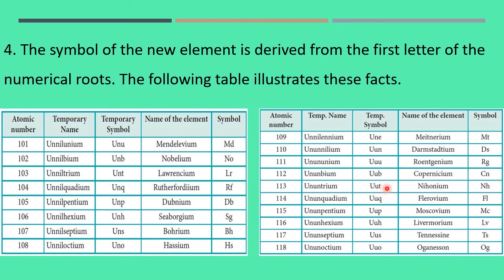For 114, Ununquadium. So you can continue up to 1000, 3000, 4000, up to lakh you continue. This is what strictly according to the IUPAC rule.